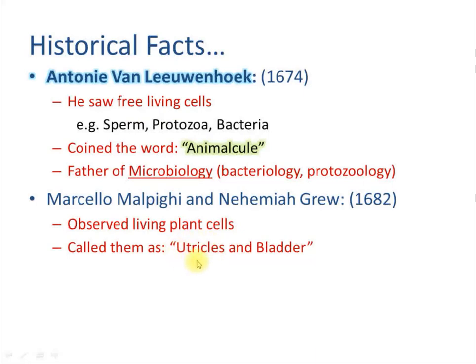In Latin, utricles as well as bladder, right? These two terms do mean a little bag-like structure. Say for example, urinary bladder: it's a bag-like structure which stores the urine. Gallbladder is a bag-like structure which stores the bile. So bladder you can very easily understand. Similarly, utricles also are meant as a little bag-like structure. Because these cells were looking like small bags, that's why these scientists called them utricles and bladder.